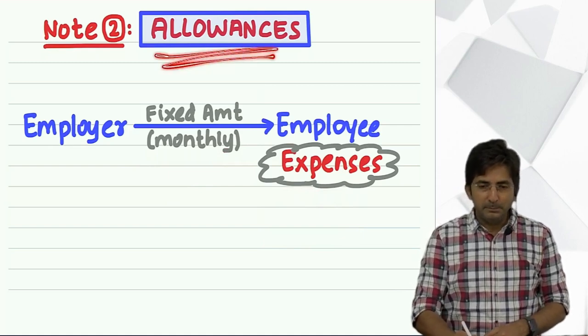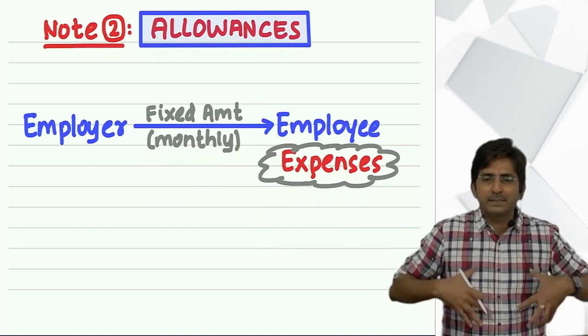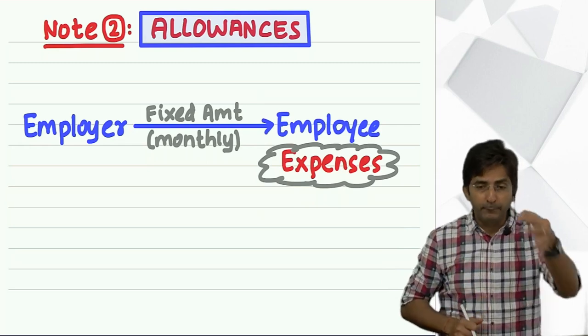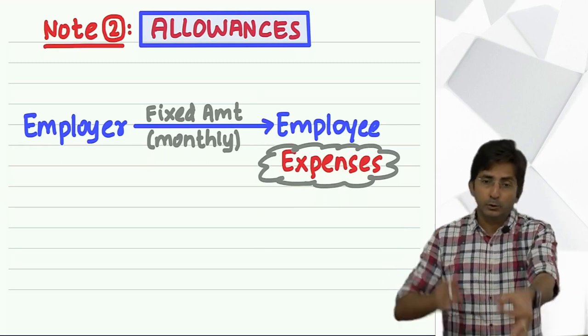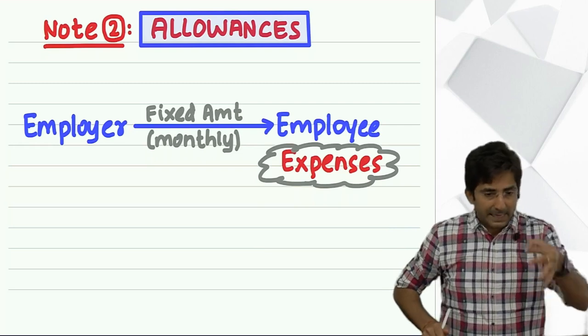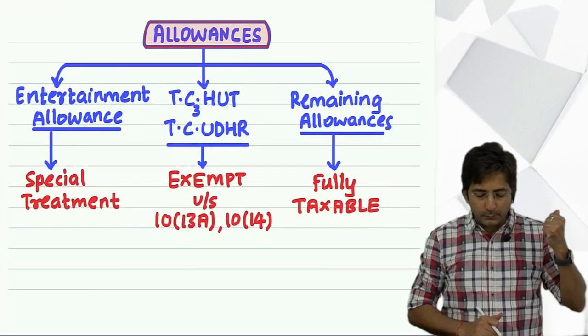See, the meaning of allowances is just for your personal understanding. The main point is this: if an allowance comes up in the question, you will have to decide whether it is taxable or not. For that, there is one good chart.